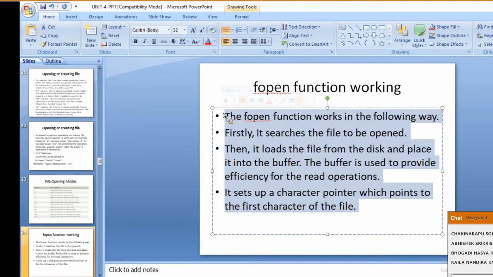First, it will check whether the file is present or not. Then it is going to open that file. After opening, it is going to load that particular file from disk into the buffer, into temporary storage, and it will perform operations.